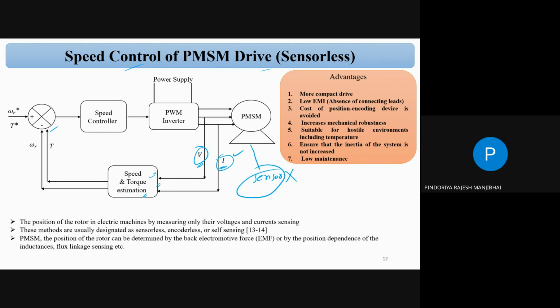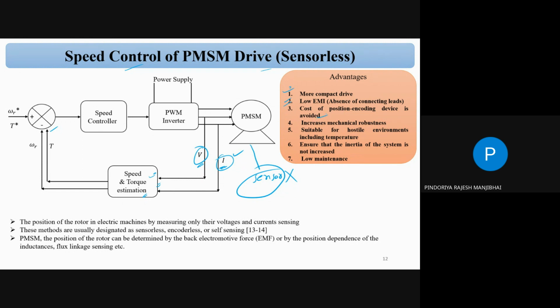The advantage is a more compact device, because we remove the sensor. Low EMI, because of the absence of connecting leads. Whatever component you add in the circuit, EMI will be generated, correct? Electromagnetic interference. Low cost, since the position encoder device is avoided.